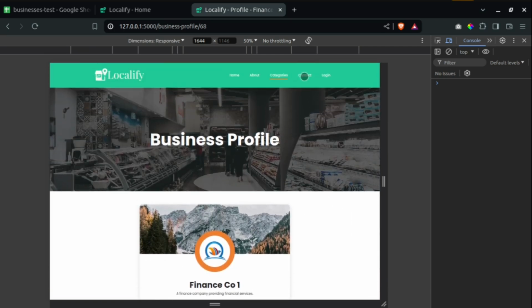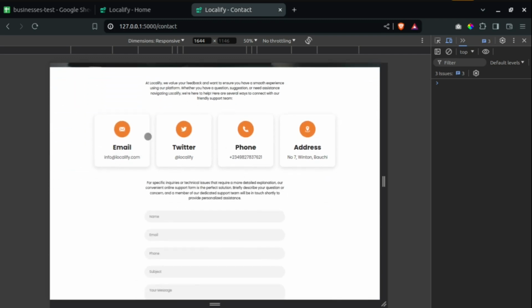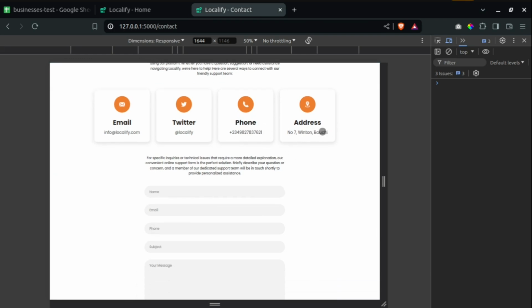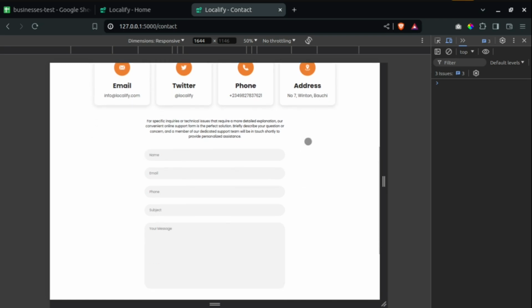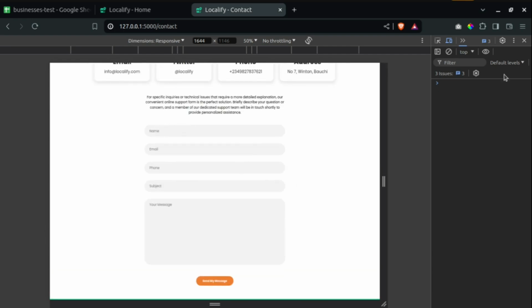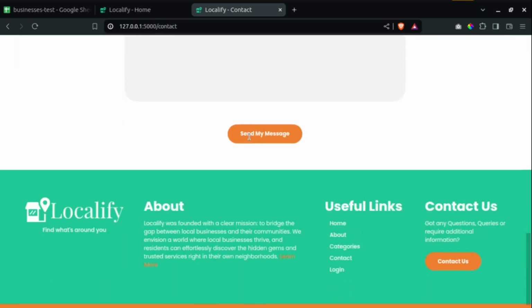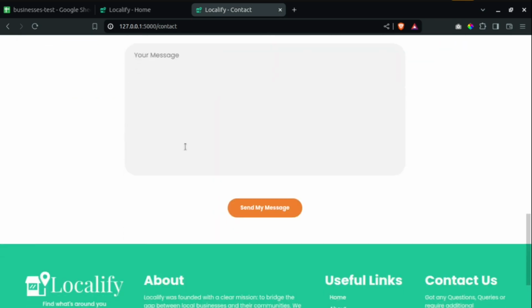So from there, I think another thing we have to show you is the contact page. So this is the contact page over here. So the email, Twitter, phone, and maybe address. So I'm currently running my NYC program in Bauchi State, Nigeria. So that was why I added this Wint in Bauchi. So it's a popular market in Bauchi town. So I have this contact form over here. My intention is that you can call or you can use the contact form over here.